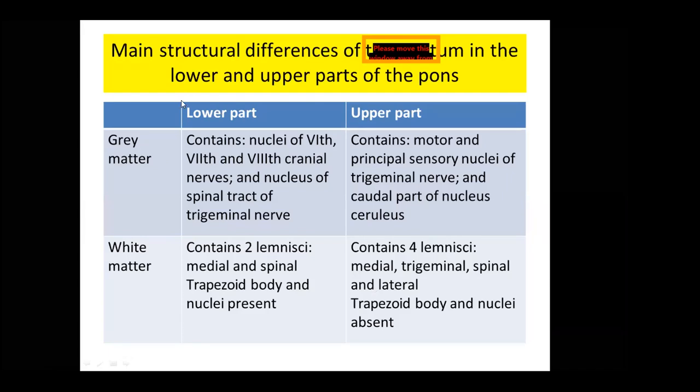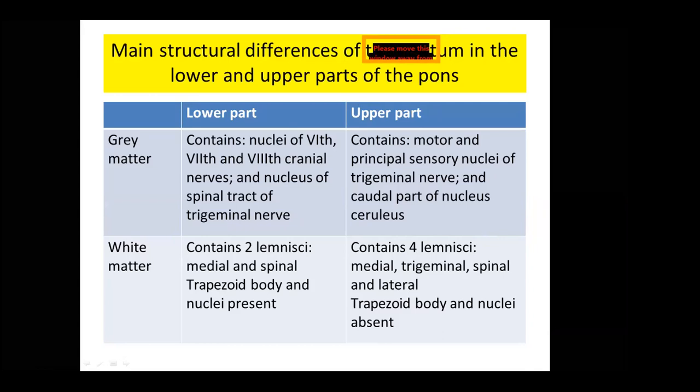So this is the difference between the lower and upper part of pons. In the lower part you find the 6, 7, 8 cranial nerves. In the upper part you mainly see the principal sensory nucleus of trigeminal nerve. In the white matter, the lower part has mainly two lemnisci, medial and spinal lemniscus, but in the upper part there are four lemnisci: the medial, trigeminal, spinal, and lateral lemniscus. So this is about the cross section of pons.